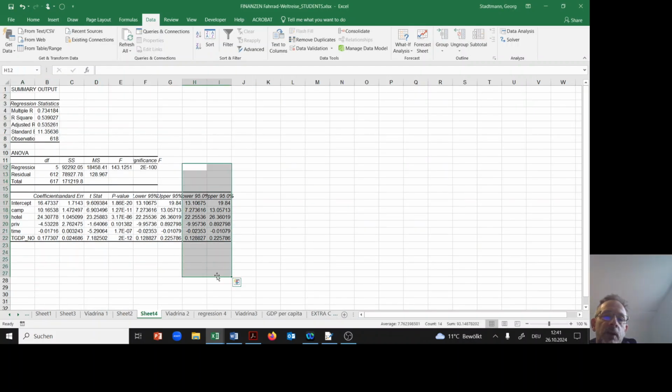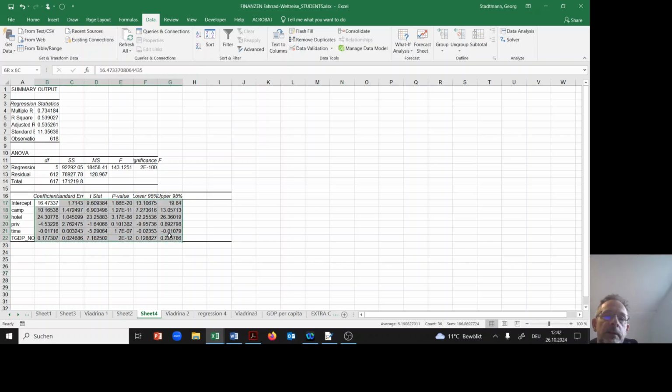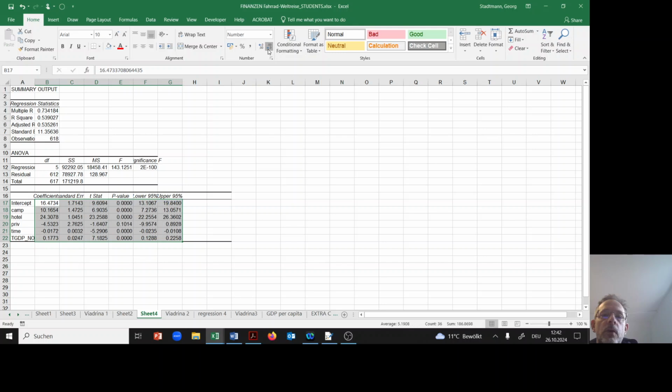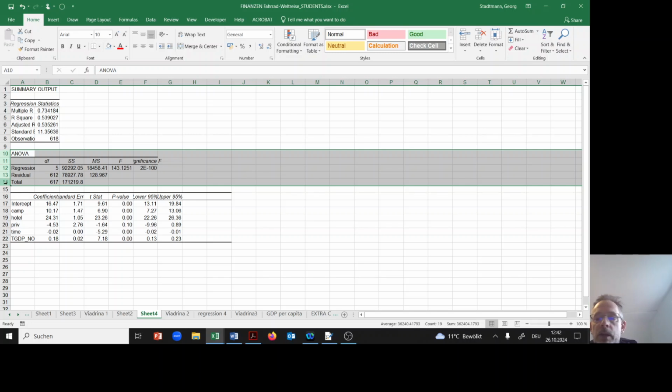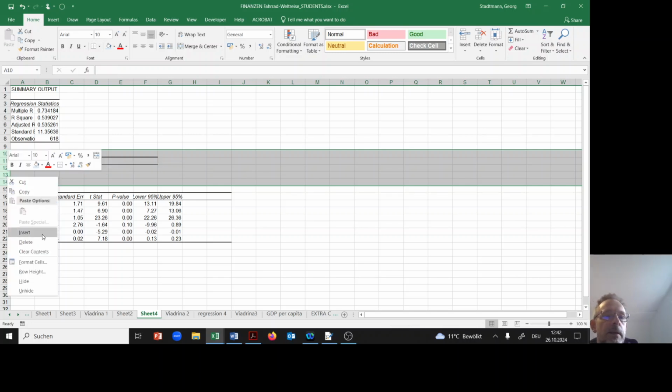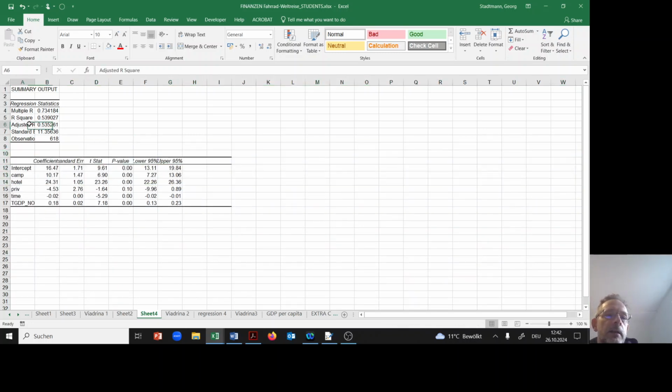I get this regression output, which also has to be formatted a little bit. Great. So I don't need this kind of information. It's deleted. And then always R squared. The adjusted R squared is important.